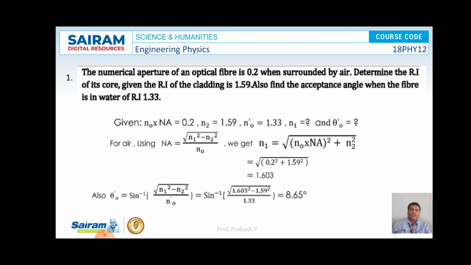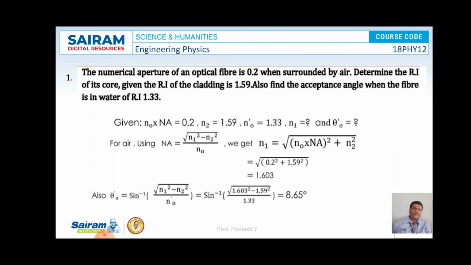So here the value of numerical aperture of the optical fiber is 0.2, and the refractive index of cladding, that is n2, is 1.59, and n1 we have to calculate. If the surrounding media refractive index is 1.33, we have to calculate the value of theta naught. So we know that numerical aperture is equal to square root of n1 square minus n2 square by n0.